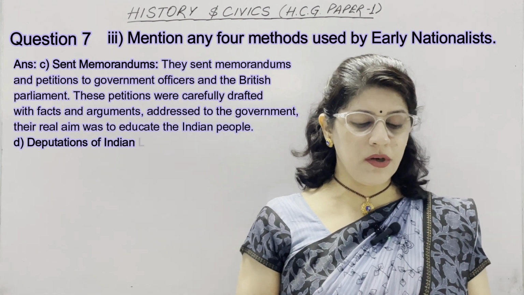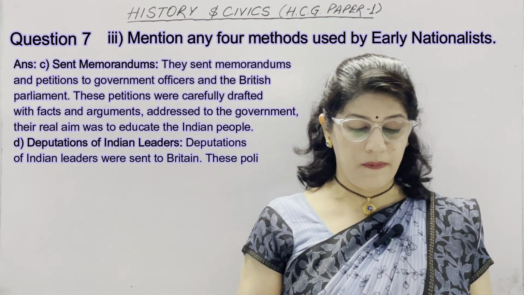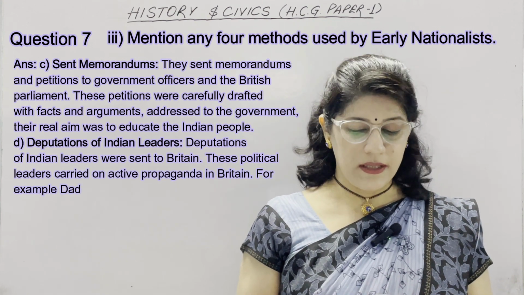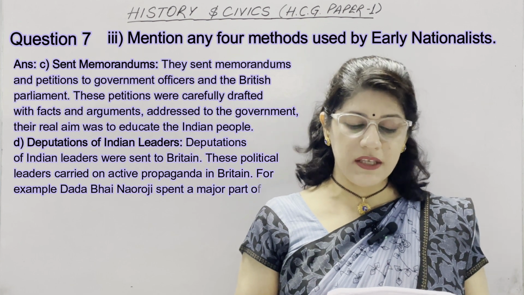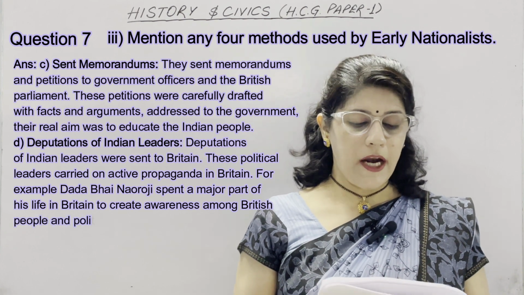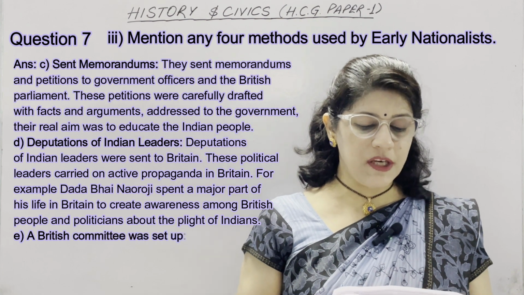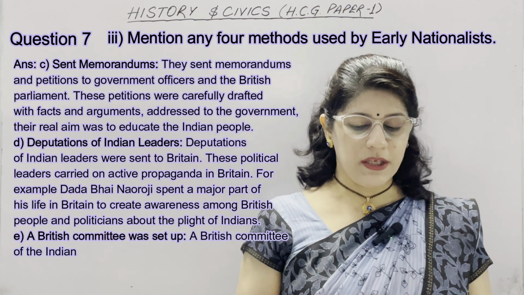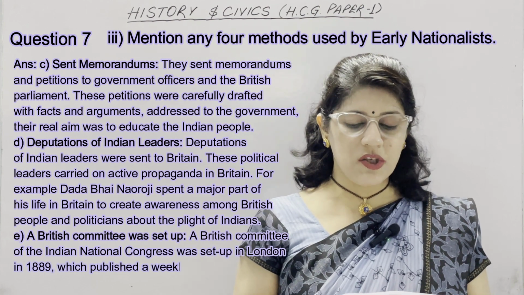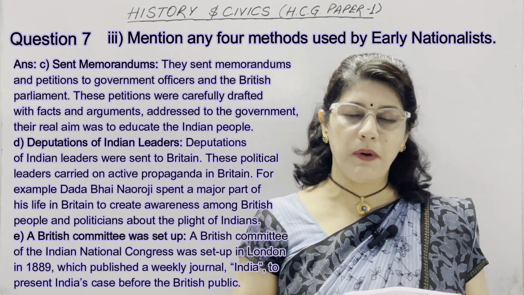Fourth heading is deputations of the Indian leaders. Deputations of Indian leaders were sent to Britain. These political leaders carried on active propaganda in Britain. For example, Dadabhai Naoroji spent a major part of his life in Britain to create awareness among British people and politicians about the plight of Indians. Last heading is, a British committee was set up. A British committee of the Indian National Congress was set up in London in 1889, which published a weekly journal named India to present India's case before the British public.